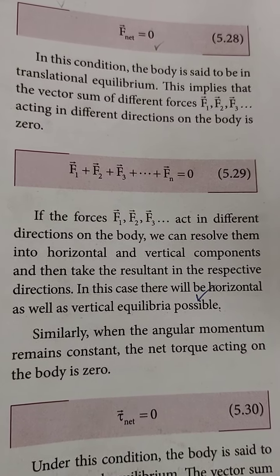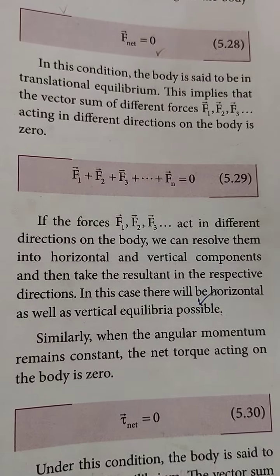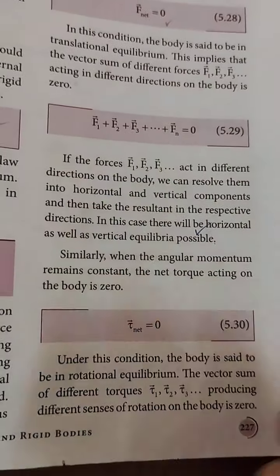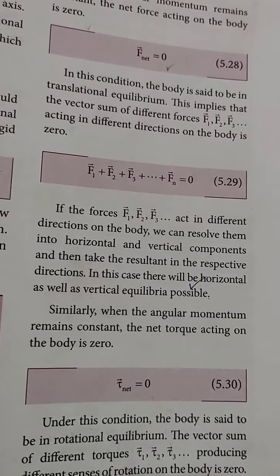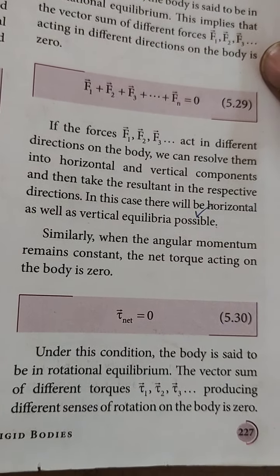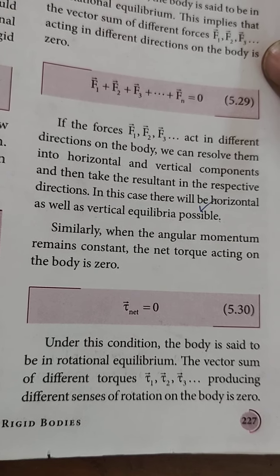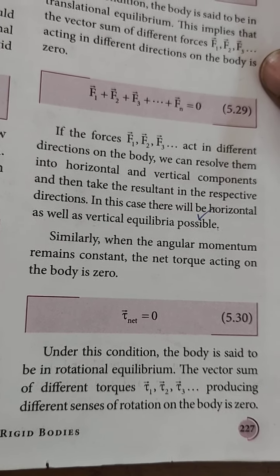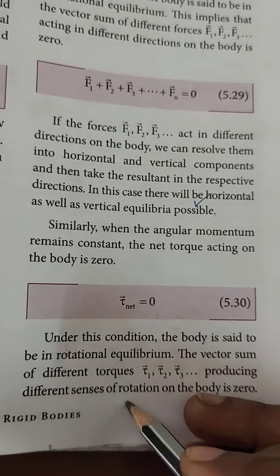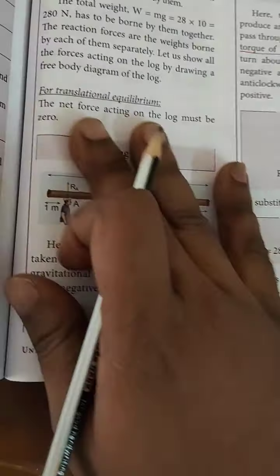Similarly, when the angular momentum remains constant, the net torque acting on the body becomes 0. So the net torque becomes 0. Under these conditions, the body is said to be in rotational equilibrium. The vector sum of the different torques tau 1, tau 2, tau 3 producing different senses of rotation of the body becomes 0.